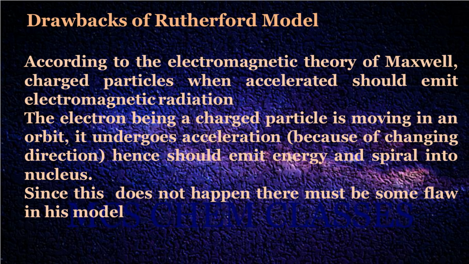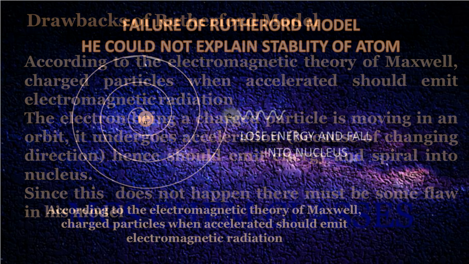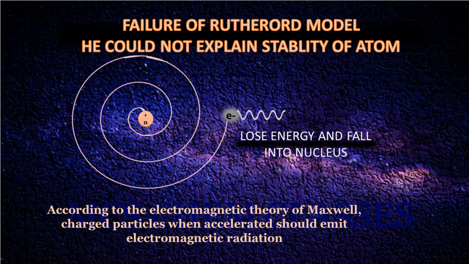The electron, being a charged particle, and since it is moving in an orbit, continuously changing direction, undergoes acceleration. Hence, as per Maxwell's theory, it should emit energy and fall into the nucleus. Since this does not happen, therefore, Rutherford's model was discarded.